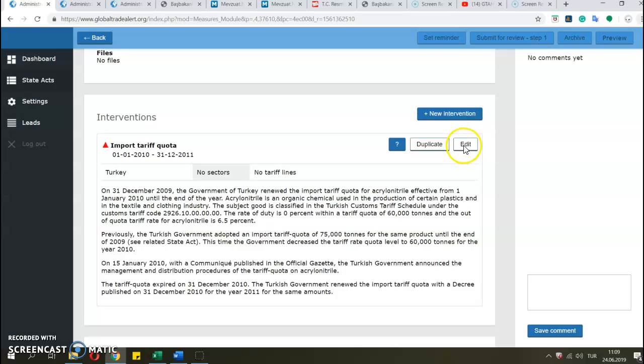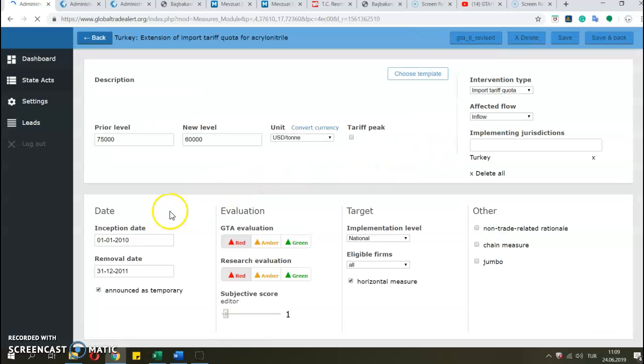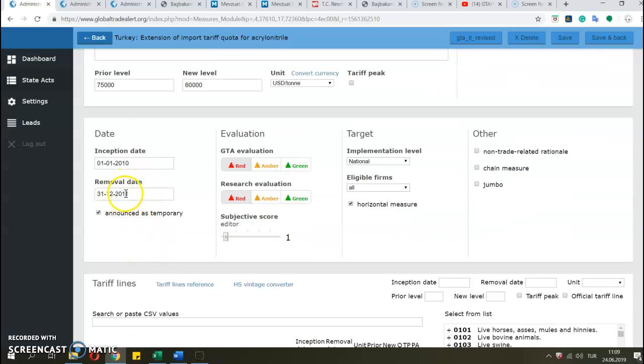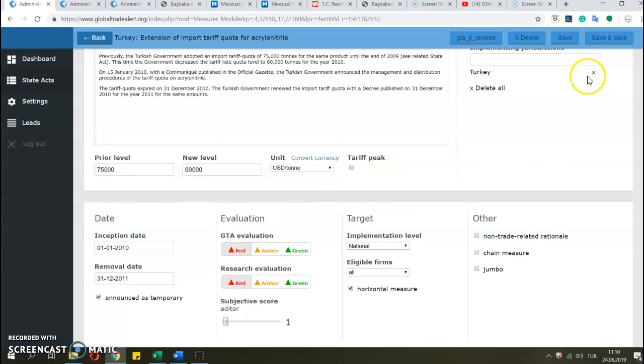what I will also do is, at first I wrote here the removal date as the end of 2010, but when I saw the 2011 measure, I changed it to the end of 2011. I changed the year. So when I see the next measure for the same amount, I will also change this most probably to 31st of December 2012. Is this correct, what I'm doing?